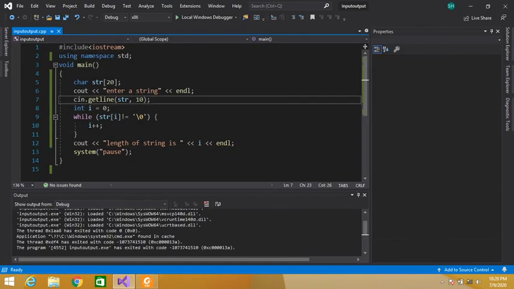In this way we can input string values using the getline function. The getline function is used to input string values from the keyboard. Its first parameter will be the string that we have to input, and the second parameter will be the length of the string. We can input any length of string.